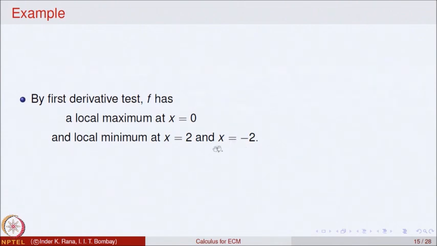So, the first derivative test applies, and we have a local maximum at the point x is equal to 0, and local minimum at the point x is equal to 2 and x is equal to minus 2. So, by looking at the first derivative test, by the nature of increasing and decreasing, we have just concluded that the function has a local maximum at the point 0 and local minimum at the points 2 and minus 2 both.